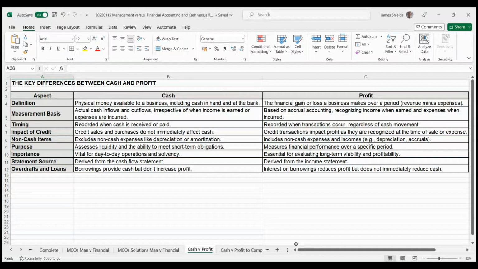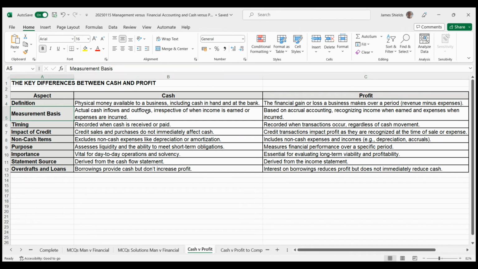Hello, here we have the key differences between cash and profit. So, definition. Cash is physical money available to a business, including cash in hand and at the bank. And profit is the financial gain or loss of a business that it makes over a period of time. So, basically, it's revenue minus expenses.